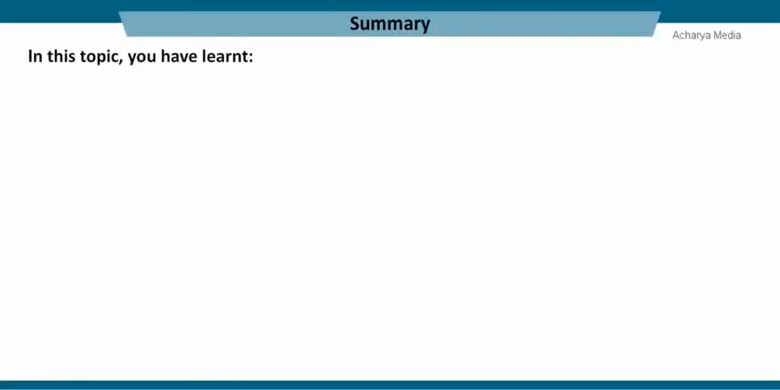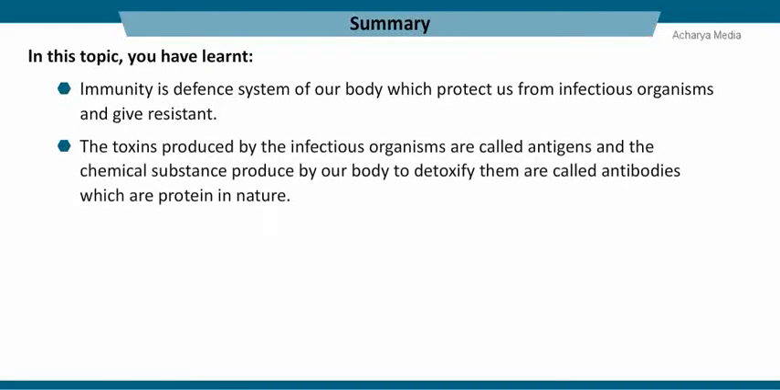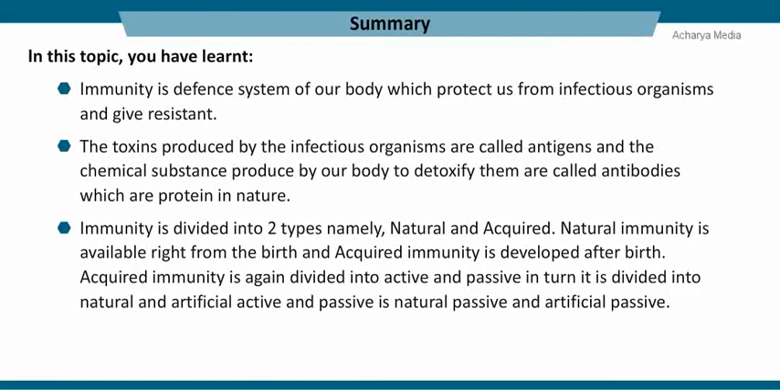In this topic, you have learnt immunity is a defense system of our body which protects us from infectious organisms and gives resistance. The toxins produced by the infectious organisms are called antigens, and the chemical substances produced by our body to detoxify them are called antibodies, which are protein in nature. Immunity is divided into two types, namely natural and acquired. Natural immunity is available right from the birth, and acquired immunity is developed after birth.